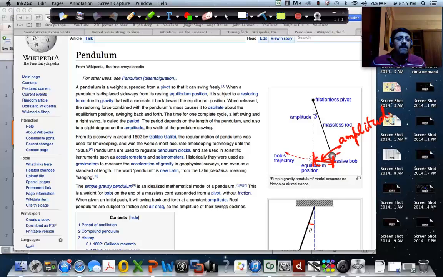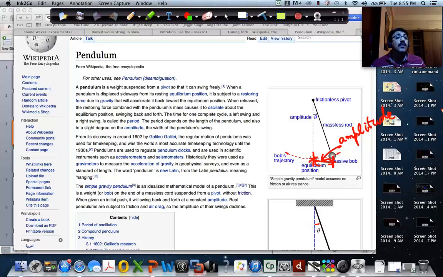That is the maximum displacement the bob has from its mean position. This is the mean position, right? And what is the maximum displacement the bob has from the mean position while it is oscillating? That is its amplitude.